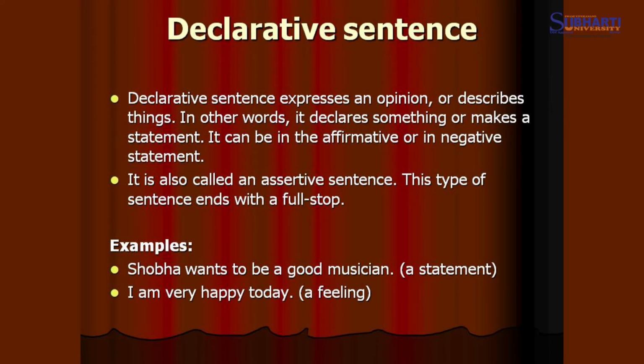Number 1, declarative sentence. A declarative sentence actually expresses an opinion or describes things. In other words, it declares something or makes a statement. It can be an affirmative or a negative statement. Sometimes it is called a statement itself. It is also called an assertive sentence. This type of sentence ends with a full stop. For example, Shobha wants to be a good musician. This is a statement and a simple sentence, a positive statement.